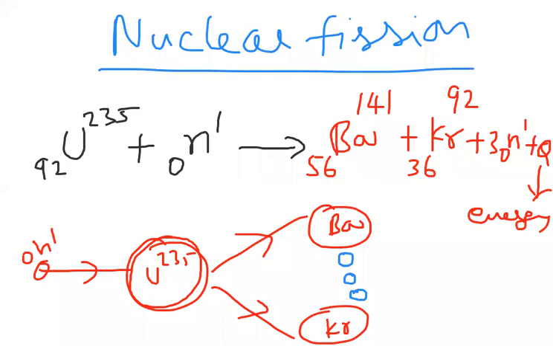A neutron came and bombarded uranium-235, and we got barium, krypton, and three neutrons. So this is the reaction we found: uranium-235 bombarded with a slow-moving neutron gives the products barium and krypton, along with three neutrons and some energy. This is the nuclear equation I can write.